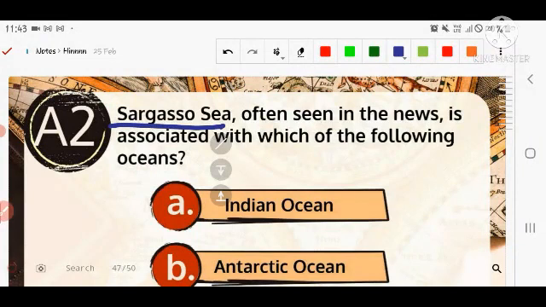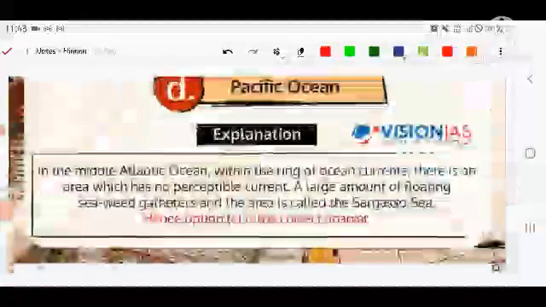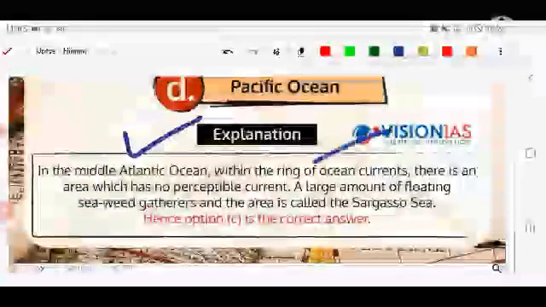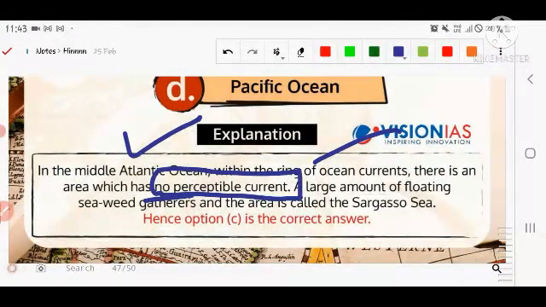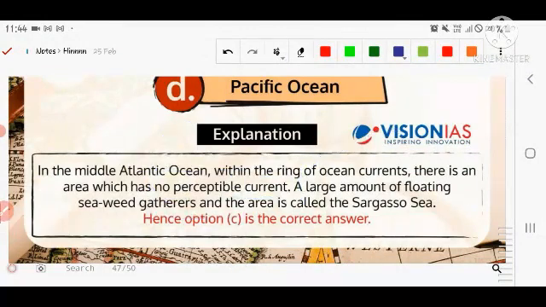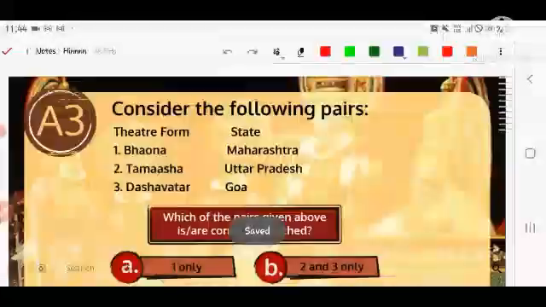is found, and it is a type of fern that is found where the hot ocean current and cold ocean current meet, and it is the best ground for the production of fisheries. It is found in the Atlantic Ocean. In the middle of the Atlantic Ocean, within the ring of ocean currents, there is an area where no perceptible current is found. A large amount of floating seaweed gathers and the whole sea is called the Sargasso Sea. Let's see the next question.